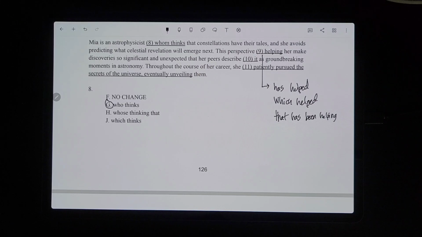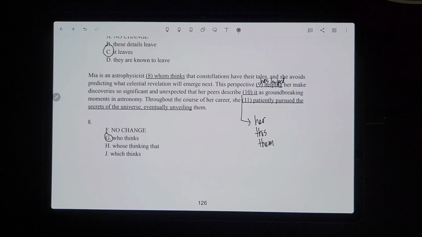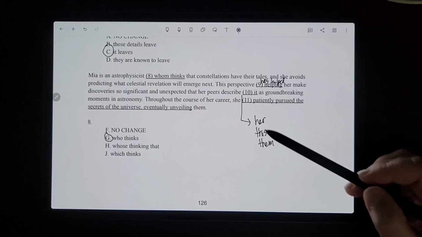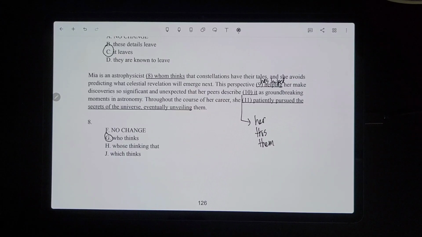So it would be has helped. You couldn't say which helped, because then it's not a complete thought that makes sense, it's not a complete sentence. And now for number 10, we could keep it as is with it or one of these options. So this perspective has helped her make discoveries so significant and unexpected that her peers describe it as groundbreaking moments in astronomy.